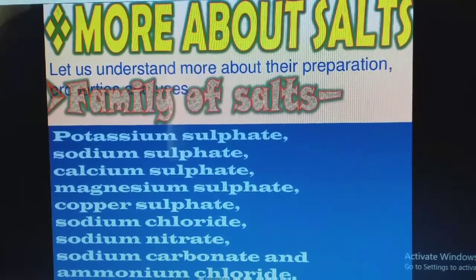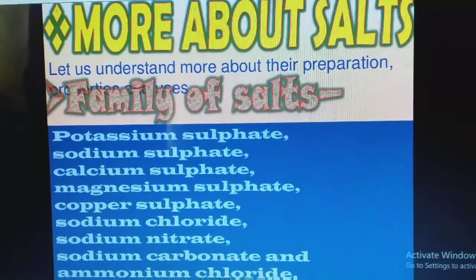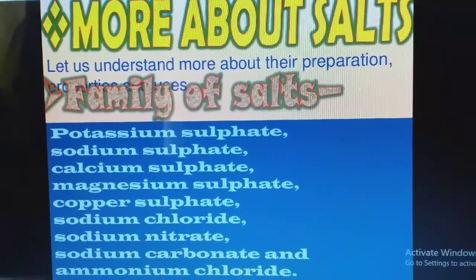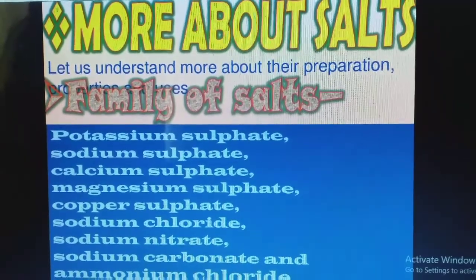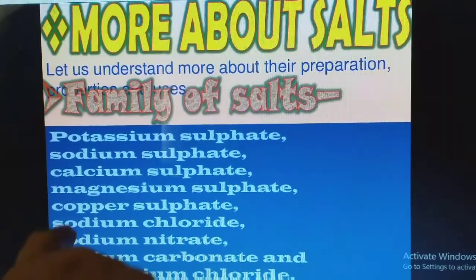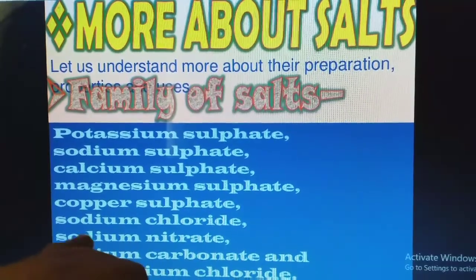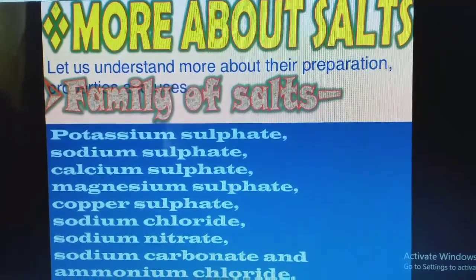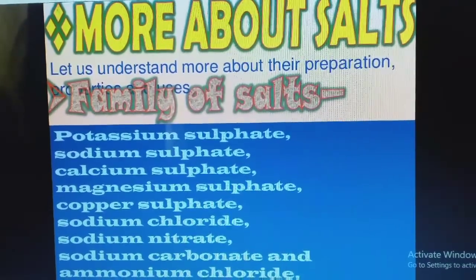So here are some salts I have given. First one is potassium sulfate, K2SO4, sodium sulfate, Na2SO4, calcium sulfate, CaSO4, magnesium sulfate, MgSO4, copper sulfate, CuSO4. In all these cases, the anion is the same, that is sulfate, and the cation is different. And now we discuss salts with the same cation: sodium chloride, NaCl, sodium nitrate, NaNO3, sodium carbonate, Na2CO3, ammonium chloride, NH4Cl.